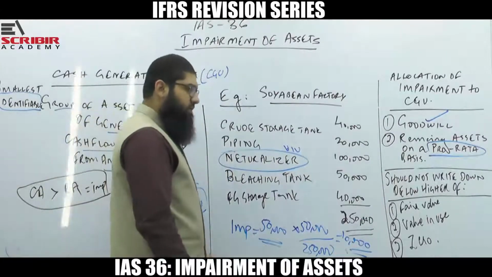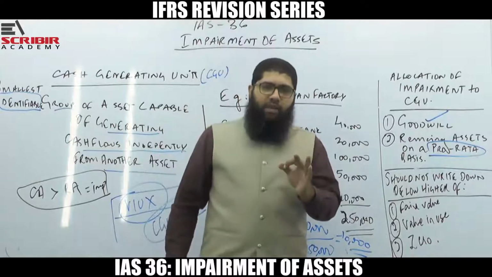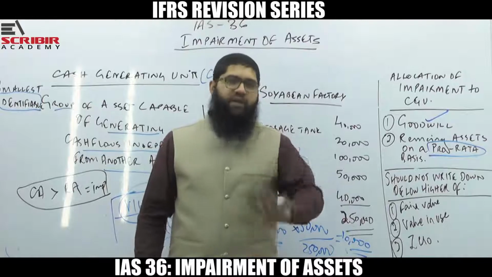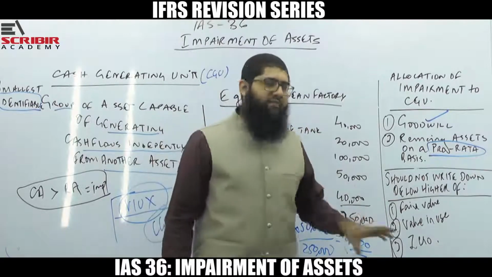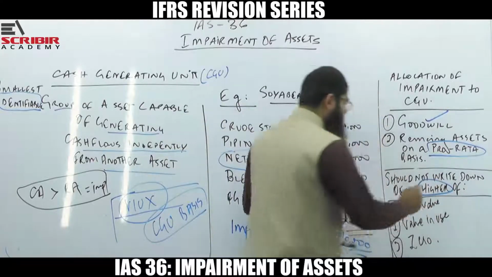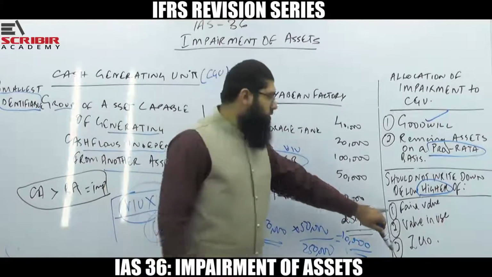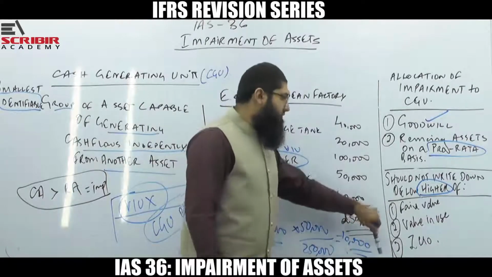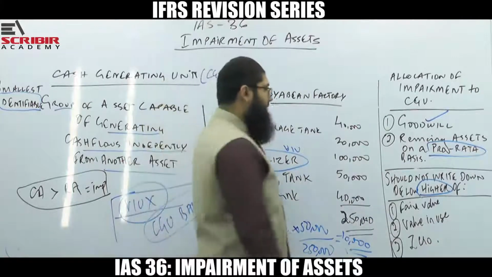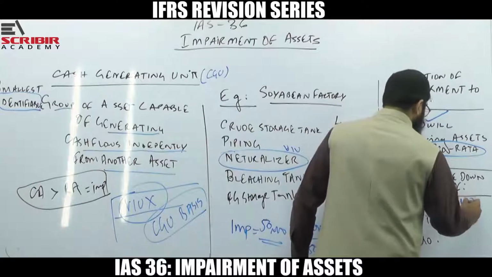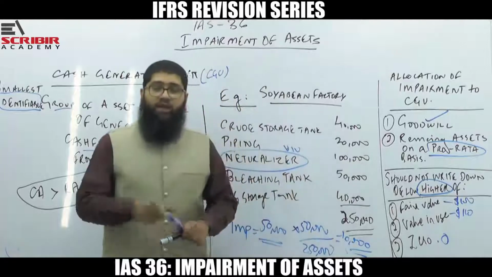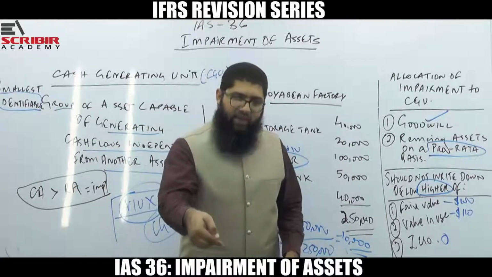Is there a limit? Yes. When you are allocating this impairment loss, you need to make sure that none of the assets goes down below its recoverable amount. So for this, IAS 36 gives you guidance that you should not write down any asset below the higher of its fair value, value in use, or zero. Fair value, value in use or zero, you should not write down below the higher of these three. That is, if the fair value is, let's say, 100 million, the value in use is 110 million, or zero, you have to make sure that the allocation should not lead the asset to be carried below 110.